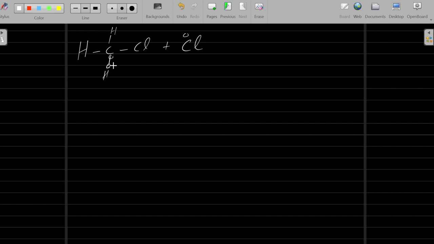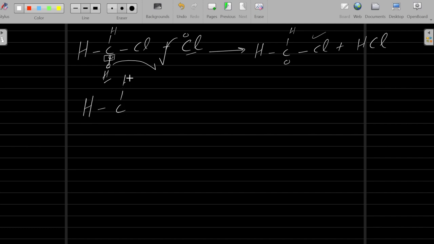Okay, so this hydrogen's electron and this chlorine's electron will combine together, and you will get this hydrogen carbon with this hydrogen. Now it will become a radical because this electron will remain with this carbon. Okay, and you will get Cl here, plus this H and this Cl will combine together, you will get HCl. Now it is another radical, so it will become H C with this hydrogen, a radical with this chlorine.